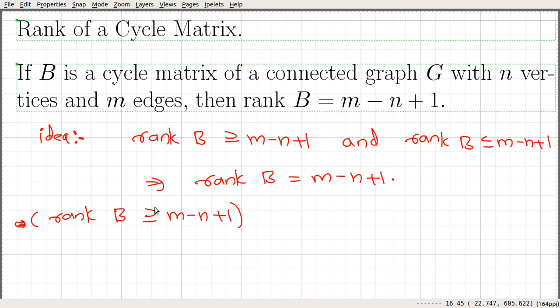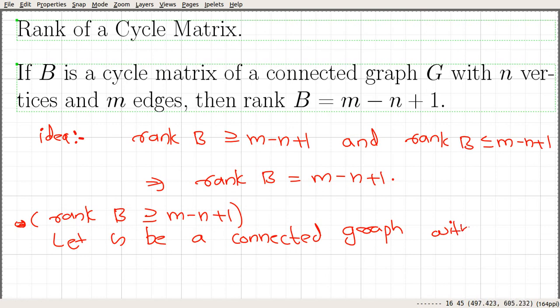So let G be a connected graph with n vertices and m edges.